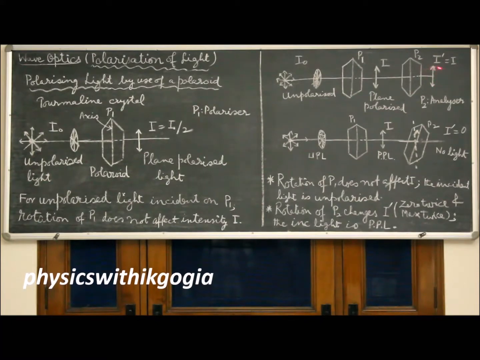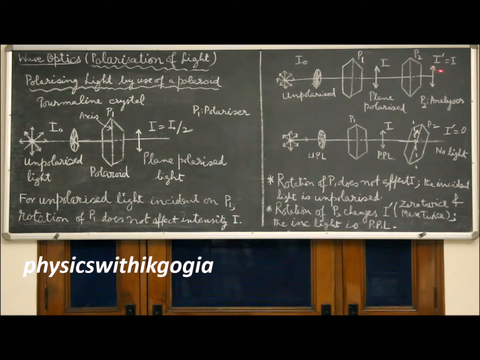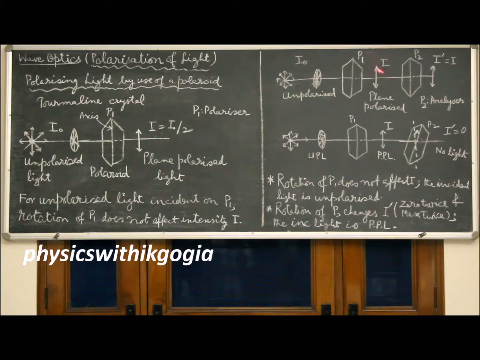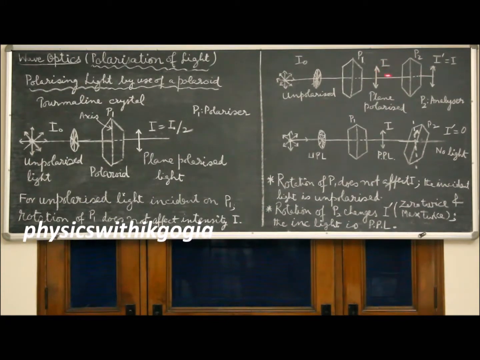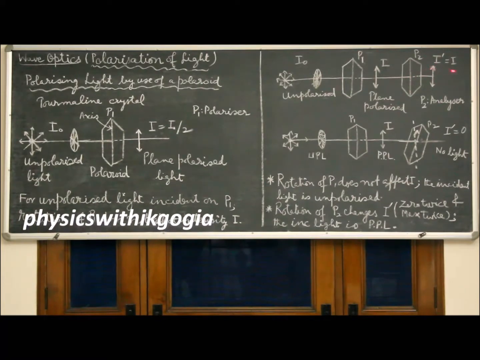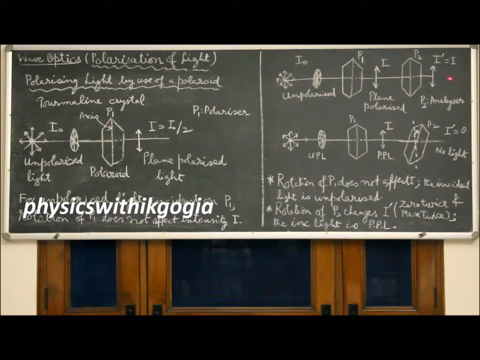Hence the intensity I dash of light transmitted by P2 is equal to the intensity I of light incident on P2. That is, we have I dash equal to I.